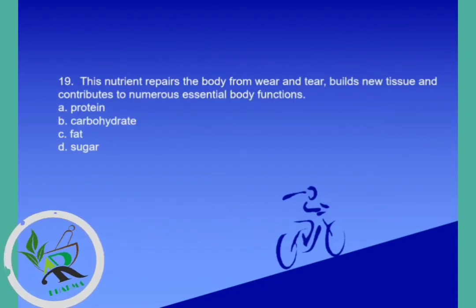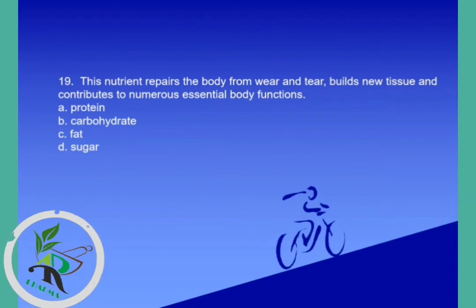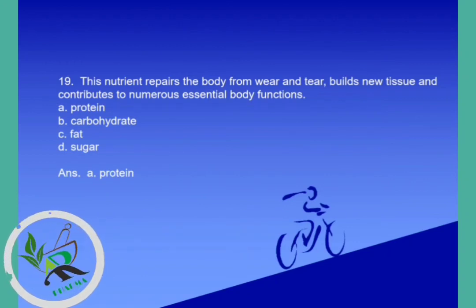Next question. This nutrient repairs the body from wear and tear, builds new tissue, and contributes to numerous essential body functions. Options are protein, carbohydrate, fat, sugar, but the correct answer is protein. It is the nutrient which repairs the body from wear and tear and builds new tissue.